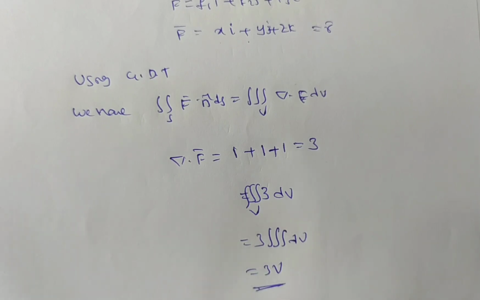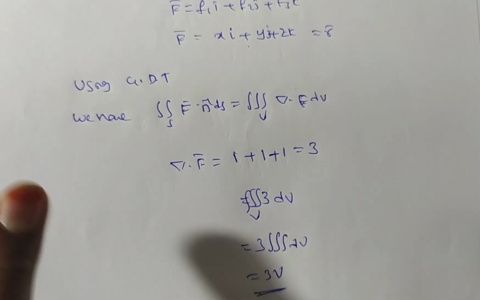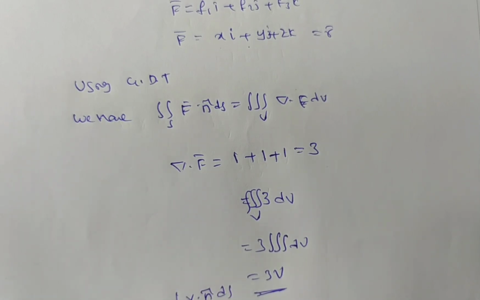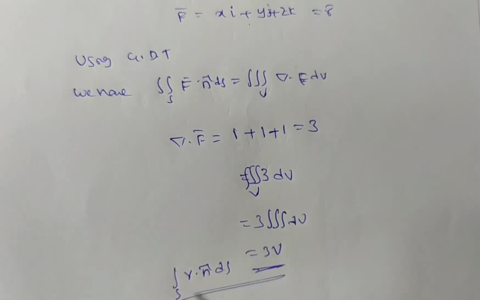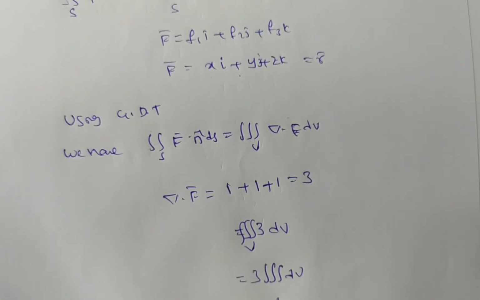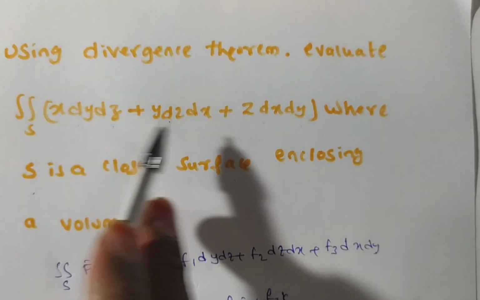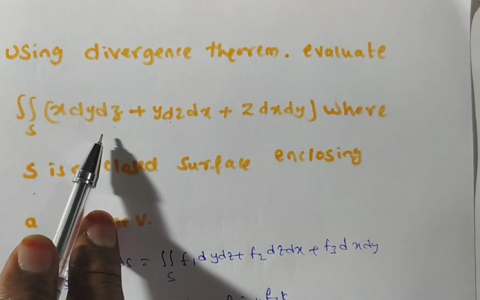In the previous problem we proved the integral r bar dot n bar dS is equal to 3V. So that is why I am saying it. Is it clear? So sometimes they will give f bar clearly and n bar also they will give. In this case they will give the direct multiplication in the Cartesian form.